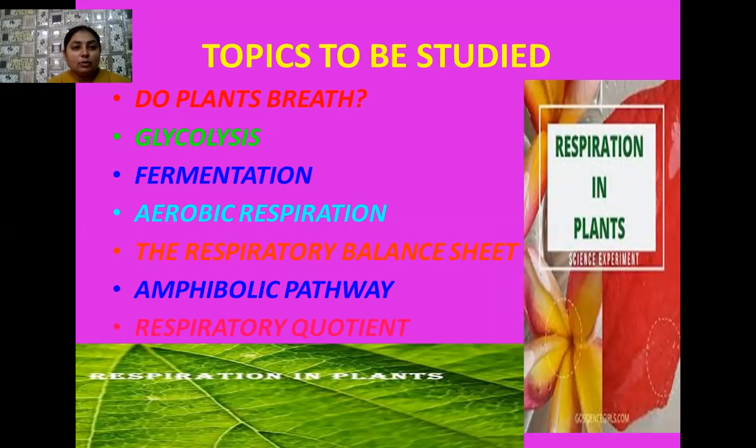Okay, students, we will also study in detail about aerobic respiration. Always remember, aerobic respiration is the type of process in which complete oxidation of the glucose molecule takes place, and as a result, 36 ATPs are obtained during this process. Whenever a hydrocarbon is completely oxidized, carbon dioxide and water are always produced as byproducts along with a large amount of ATPs.